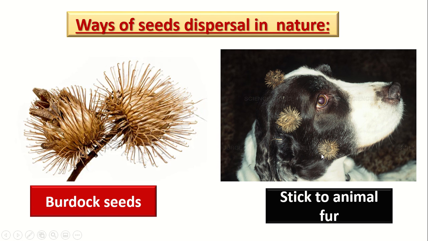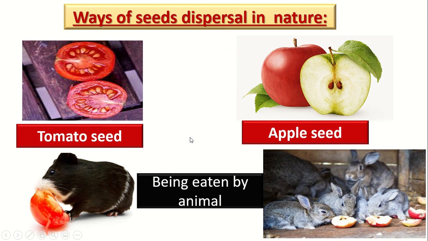The burdock seeds can stick on the animal fur or human clothes because they have spines. Can you see the spines of the burdock seeds? So, what are the seeds which can stick on the animal fur? The burdock seeds. Why? Because they are spiny seeds, because they have spines.